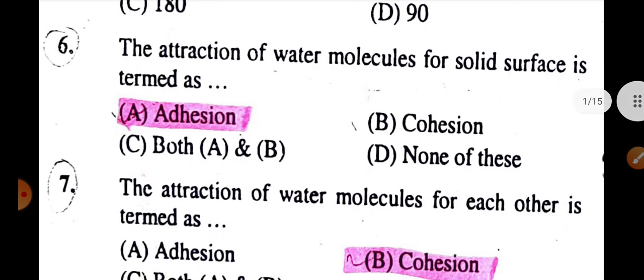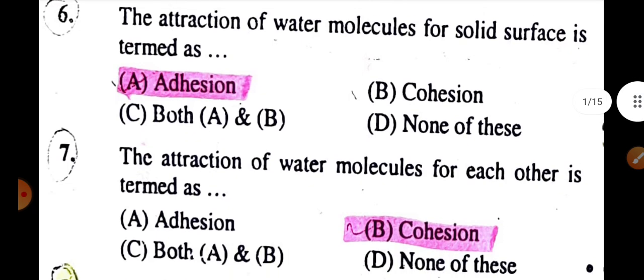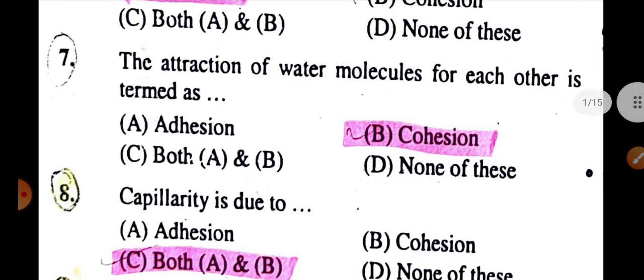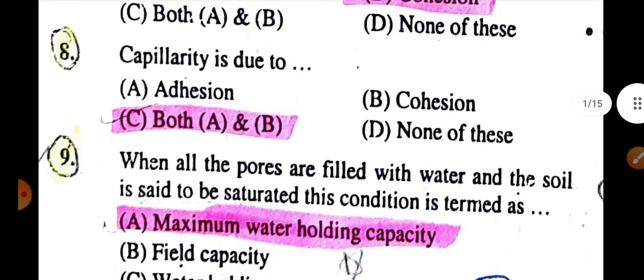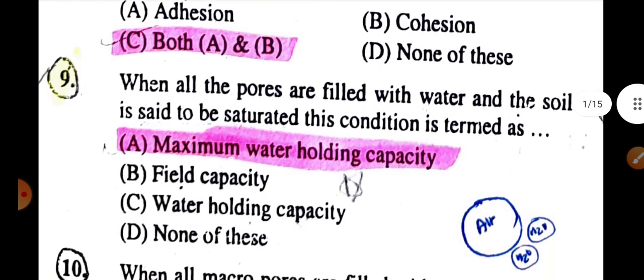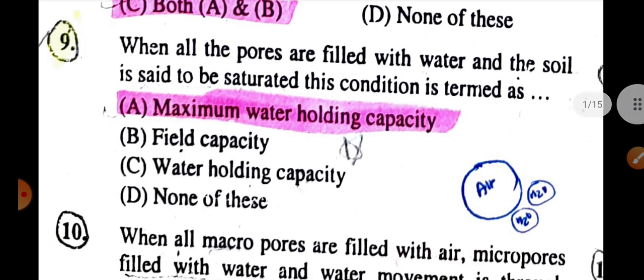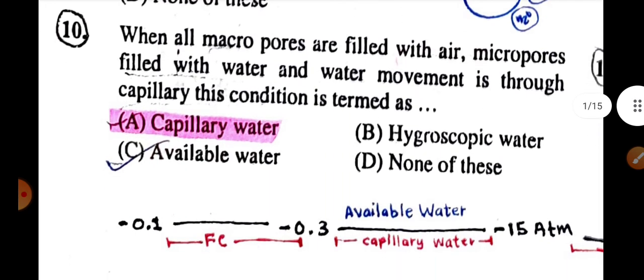The attraction of molecules for a solid surface is termed adhesion. The attraction of water molecules for each other is termed cohesion. Capillarity is due to adhesion and cohesion. When all pores are filled with water and the soil is said to be saturated, this condition is termed maximum water holding capacity. When all the macropores are filled with air and micropores are filled with water, and water movement is through capillary action, this condition is capillary water.